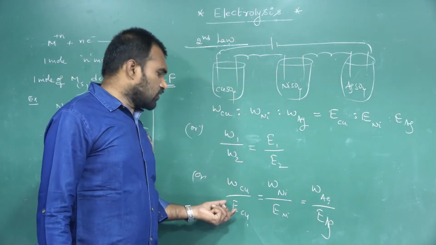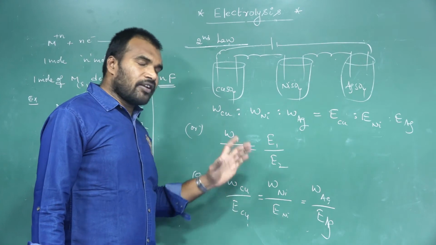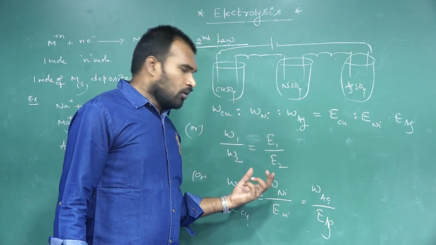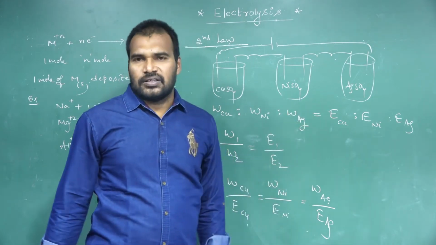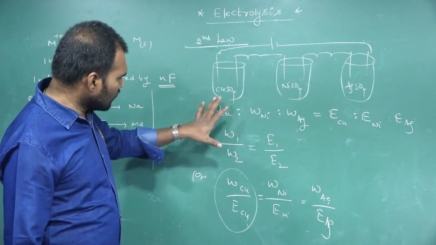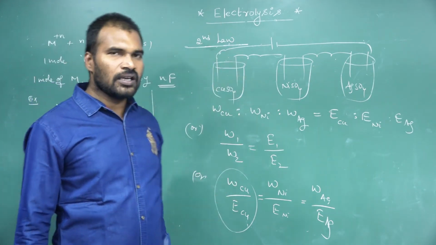The ratio of weight to equivalent weight of a metal is always equal to that of the other metals. In these three ways we can express the second law.